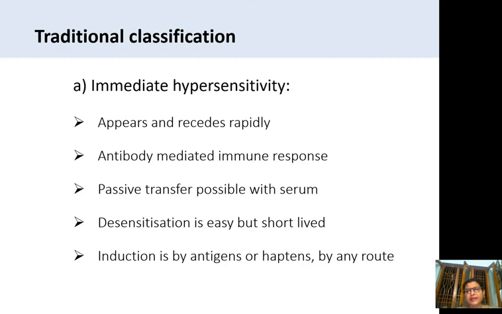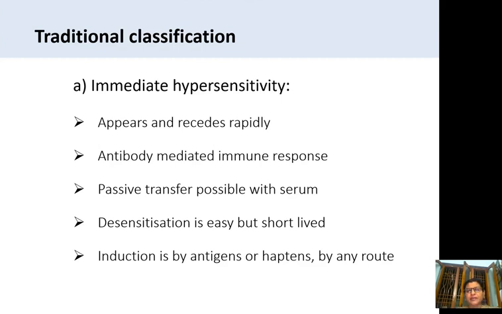Induction is by antigens or haptens by any route. How is this hypersensitivity induced? It is by antigens or haptens. Haptens, do you remember, are substances of antigen which cause the immune response only when they attach to protein.